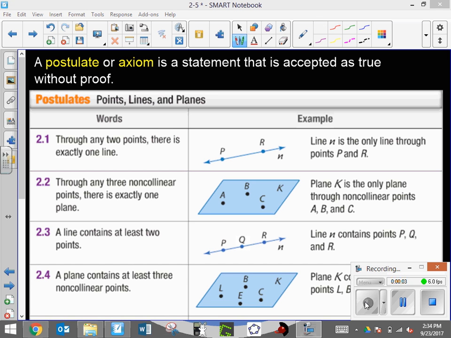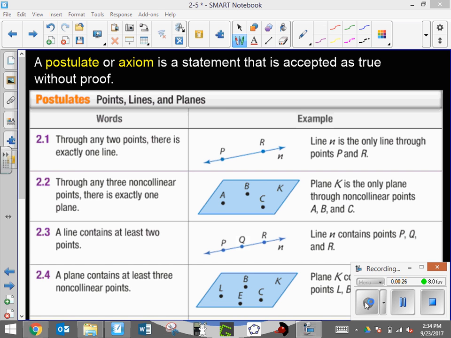Okay, we're going to look at postulates or axioms. These are statements that we're going to just accept as true because we cannot prove these. Okay, we can't actually prove these things. We just have to believe and understand that they are true in geometry. Some of these we have dealt with before. We just haven't dealt with them in terms of an actual postulate.